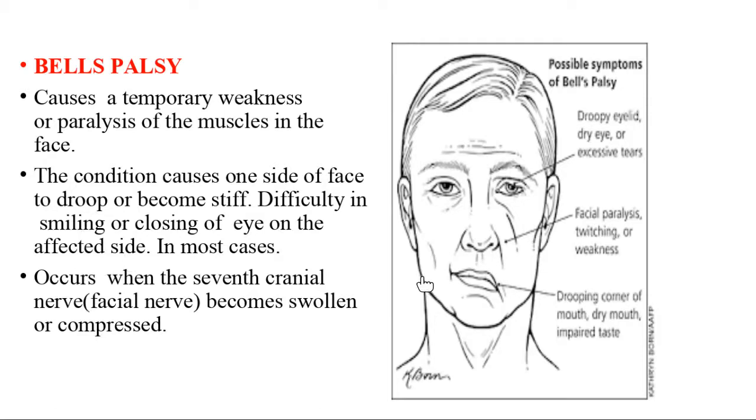So where the facial nerve is affected, that side of the face, the patient is, see here, the condition, one side of the face is dropped or becomes stiff, and then difficulty in smiling and closing the eye. So the patient finds it difficult to close the eyes. So these are some symptoms. With this, you can diagnose that the seventh cranial nerve, that is the facial nerve, is affected.